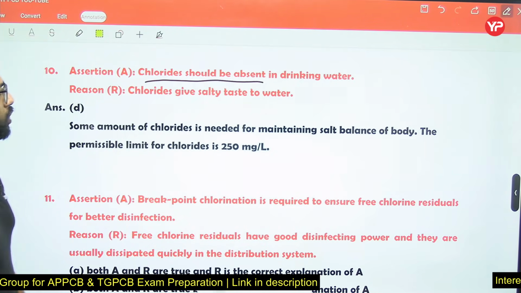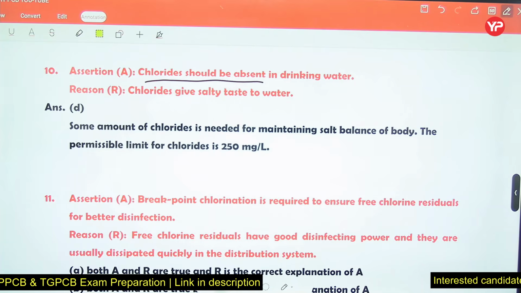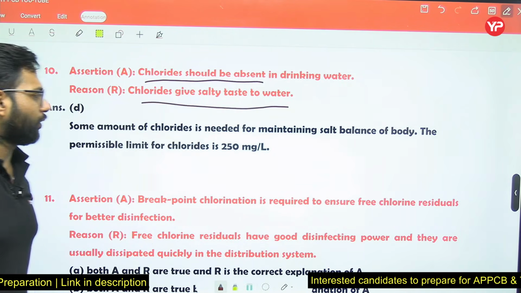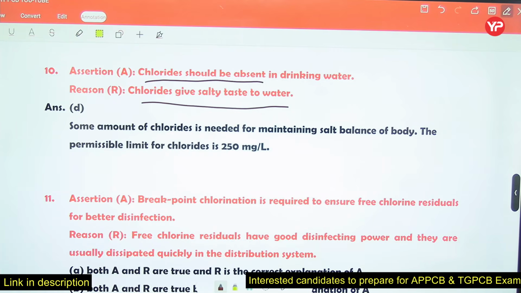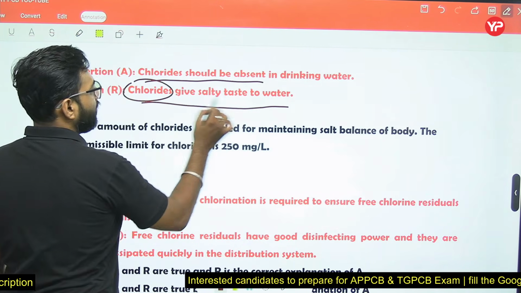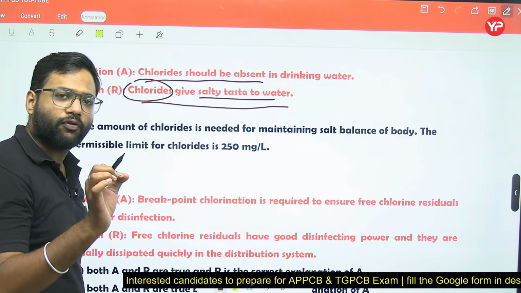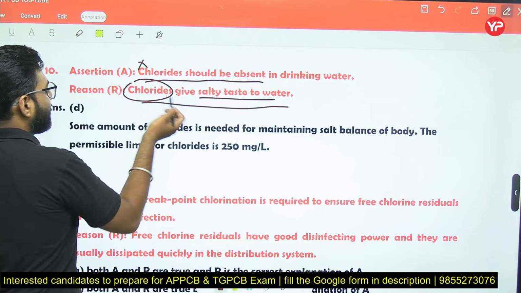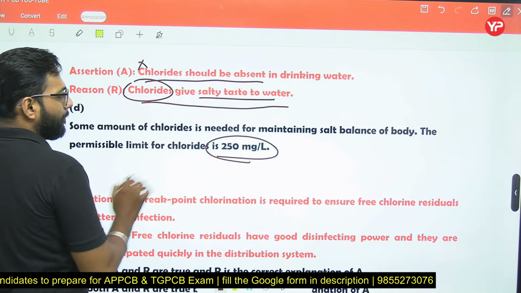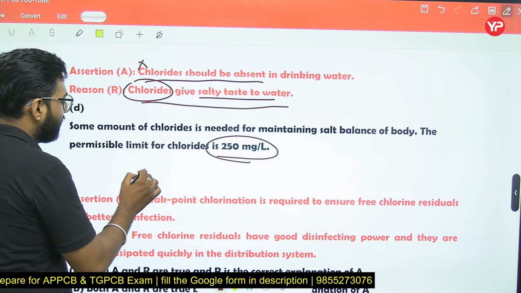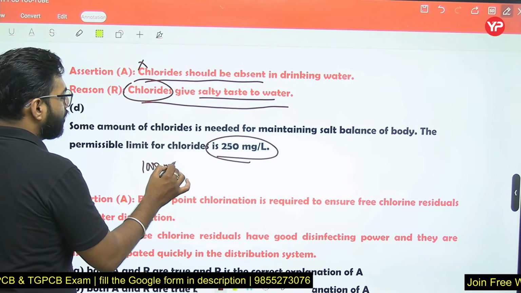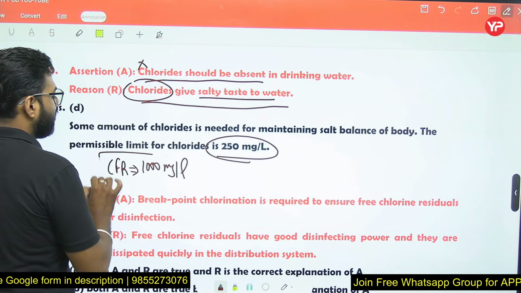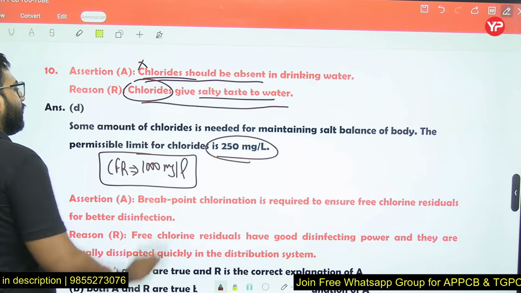Chloride should be absent in the drinking water. Chloride gives a salty taste to the water. So chloride should be absent? No. The acceptable limit for chloride is 250 mg per liter, and the cause for rejection limit is 1000 mg per liter. So some amount of chloride should be present.